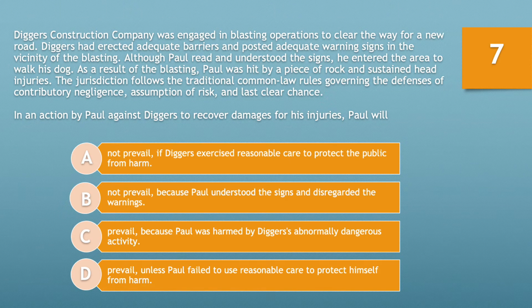The jurisdiction follows the traditional common law rules governing the defenses of contributory negligence, assumption of risk, and last clear chance. In an action by Paul against Diggers to recover damages for his injuries, Paul will A, not prevail if Diggers exercised reasonable care to protect the public from harm. B, not prevail because Paul understood the signs and disregarded the warnings. C, prevail because Paul was harmed by Diggers' abnormally dangerous activity. Or D, prevail unless Paul failed to use reasonable care to protect himself from harm. Take 10 seconds and choose the best answer now.